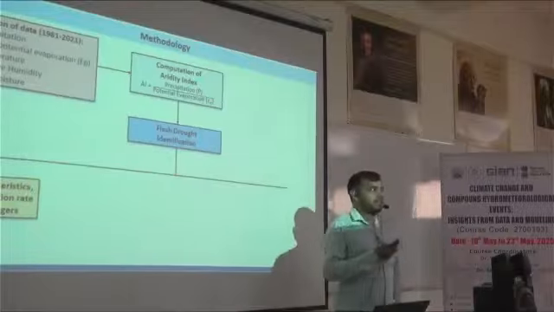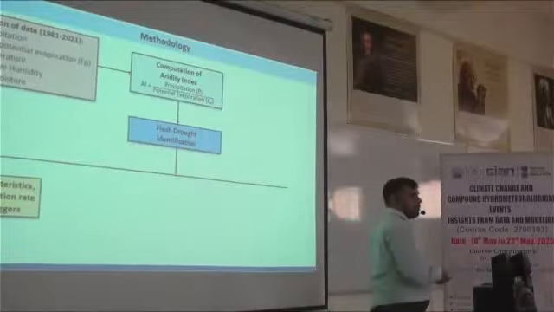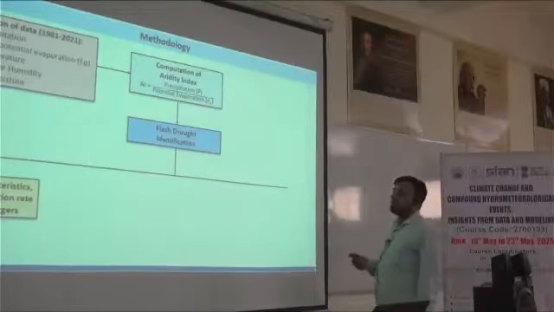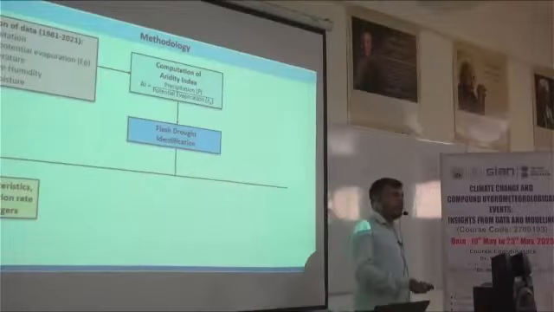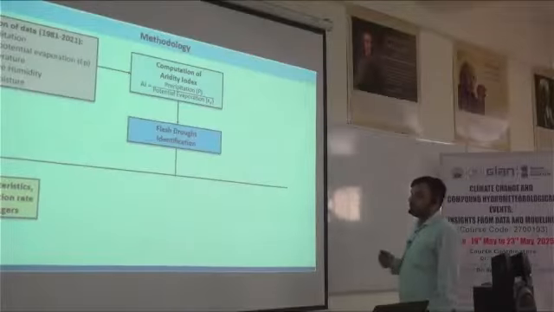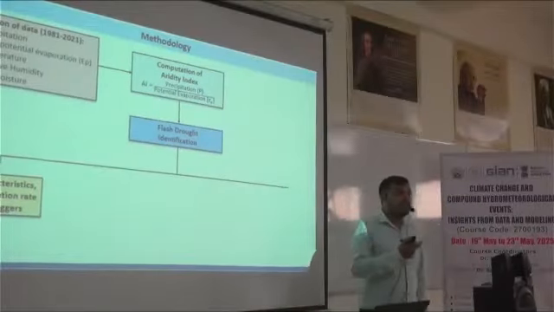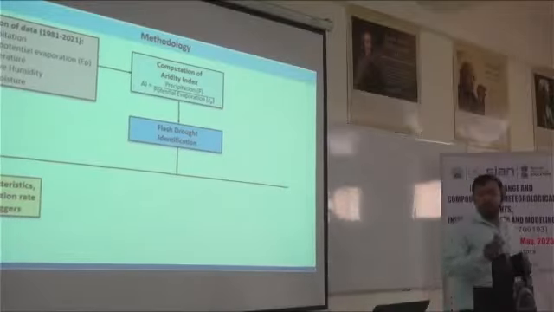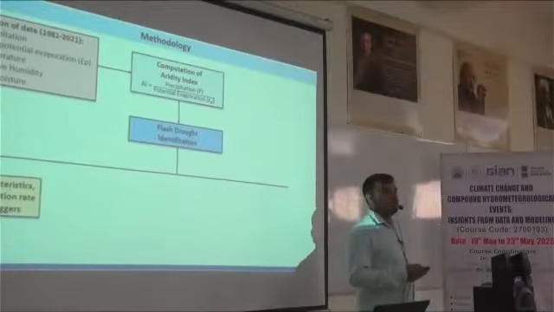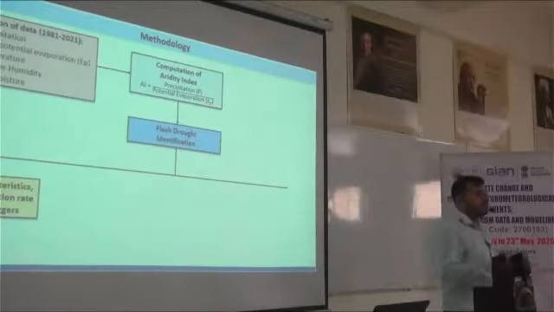Flash drought characteristics like what is the mean duration of flash drought, what is the frequency, what is the maximum duration, what is the severity of the flash drought, these are characteristics. Intensification means the rate of intensification or the rate of decline of soil moisture at every time step, and the triggers, or we can say the drivers of flash drought. What are the major drivers which are causing flash drought to occur in India?